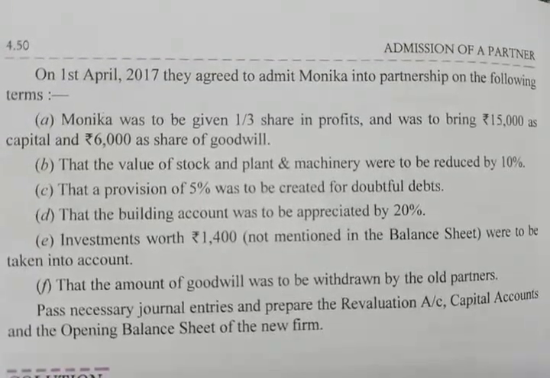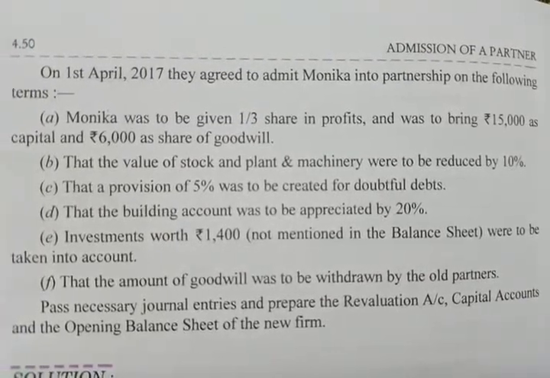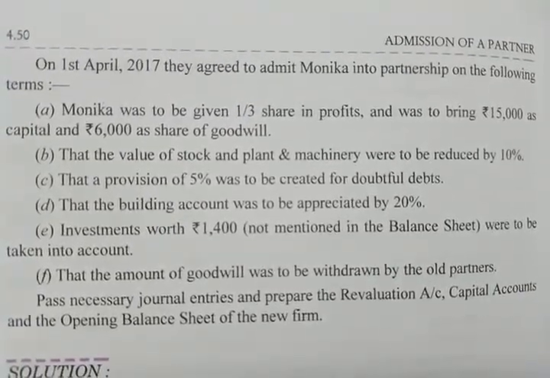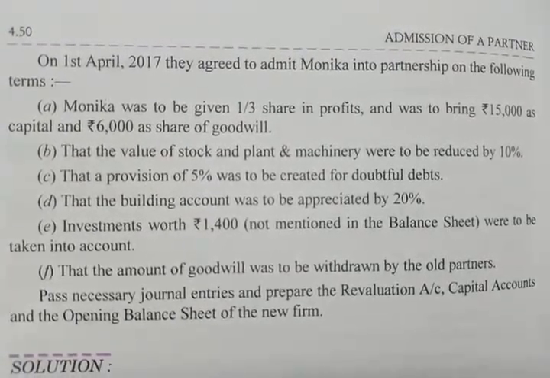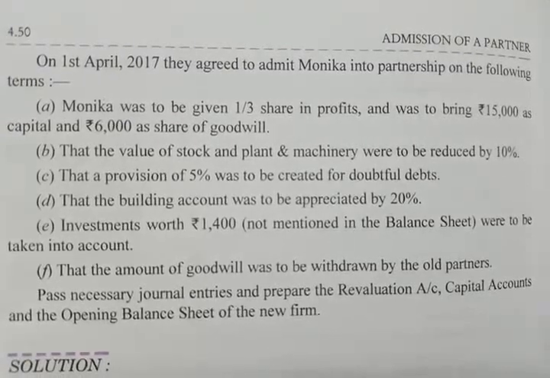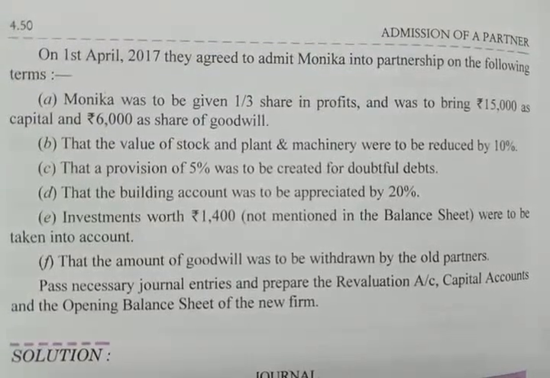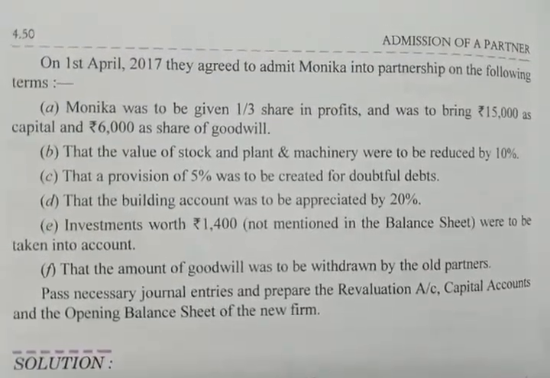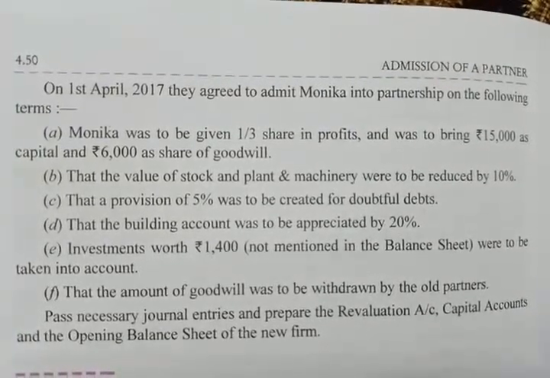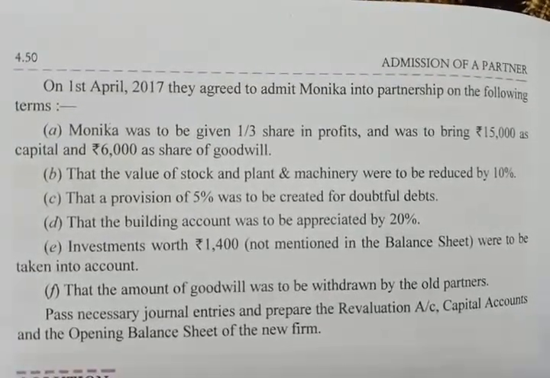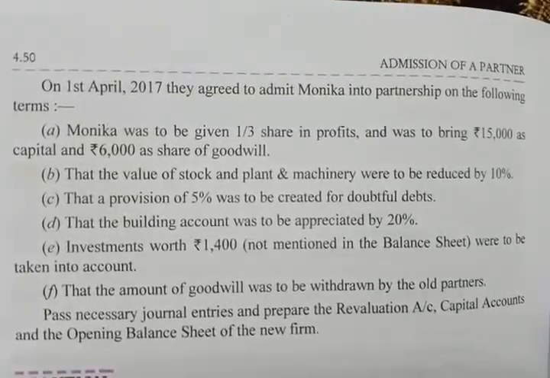So Monica's share will be 1/3 in the business, and was to bring rupees 15,000 as her capital and 6,000 as her share of goodwill. It means she is bringing the goodwill in cash into the business. So the value of stock and plant and machinery are to be reduced. There should be provision made on debtors for doubtful debts. Building account is to be appreciated by 20%, and new investment should be created because it was not mentioned in the old balance sheet.